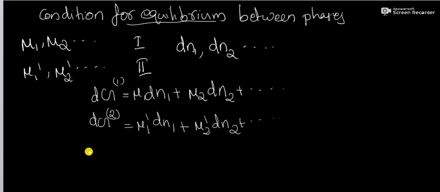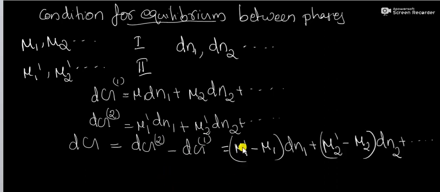Then the net change in Gibbs energy, that is dG, of the above transfer process at constant temperature and pressure will be dG equal to dG of phase 2 minus dG of phase 1.